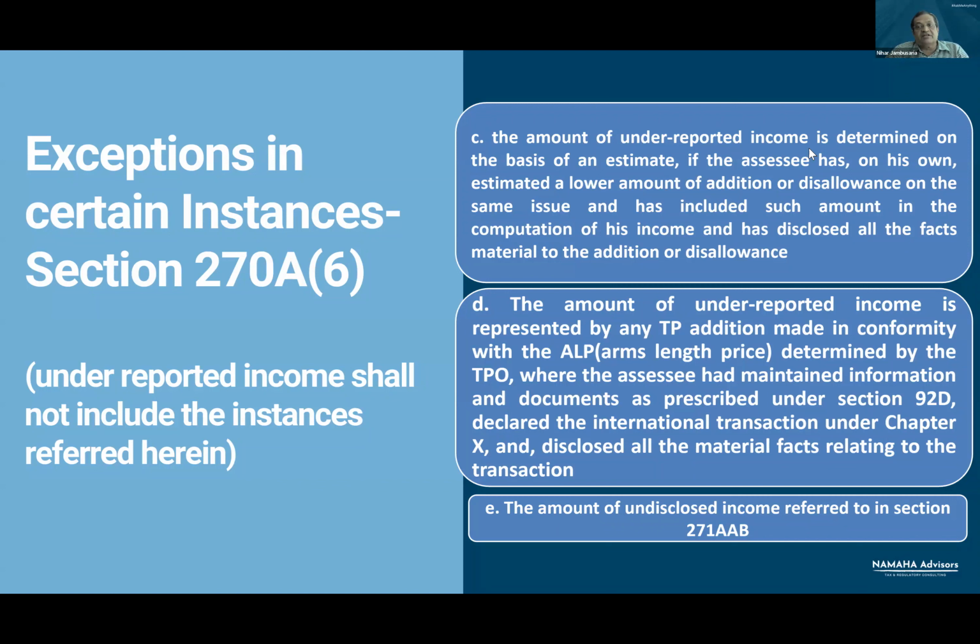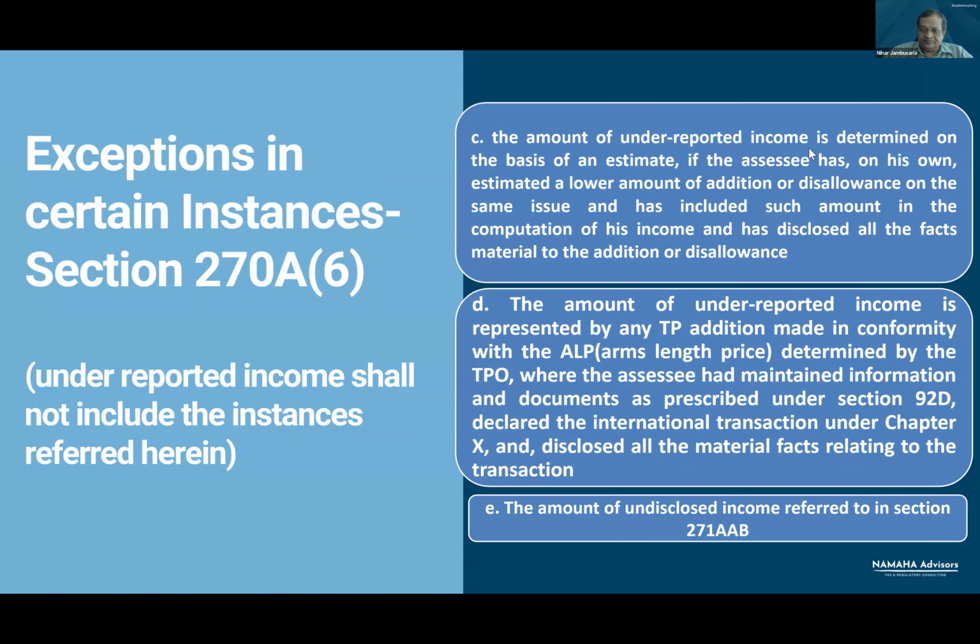The SSE himself estimated and disallowed a certain amount. During assessment, the assessing officer disallowed a higher amount. He estimated a higher amount. When disallowance is made on the basis of an estimate, and the SSE had already made such an estimate, the disallowance made will not be regarded as underreported income. So this is another exception to the situation that where addition is made, addition is always underreported income. It is not so.